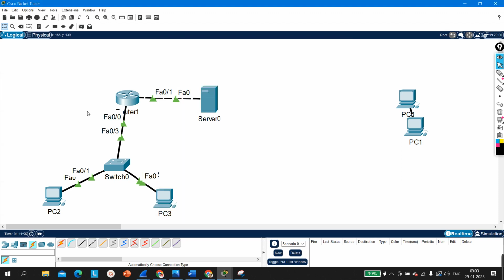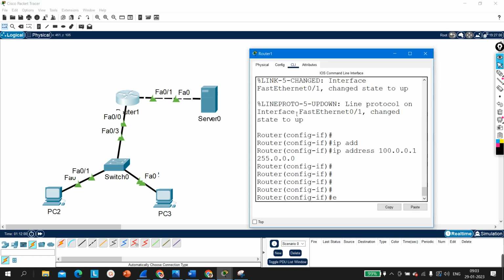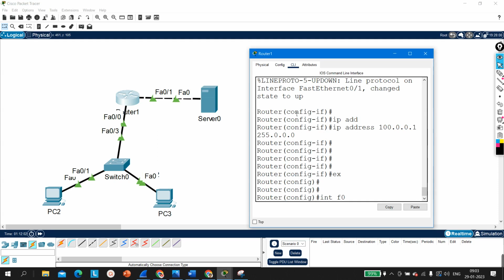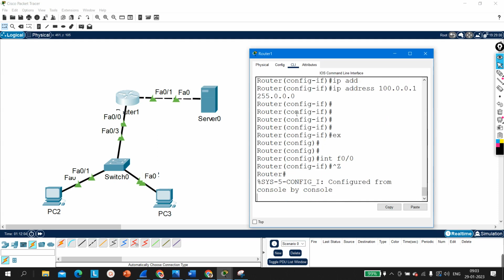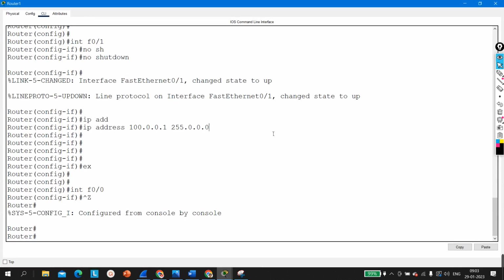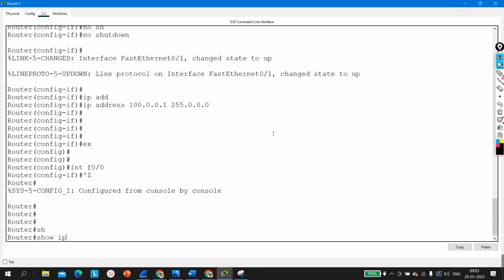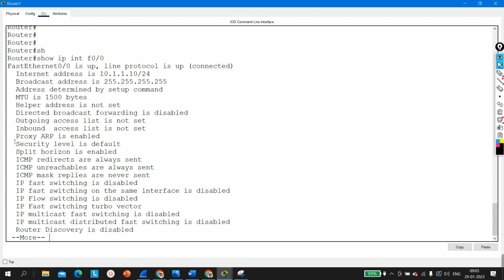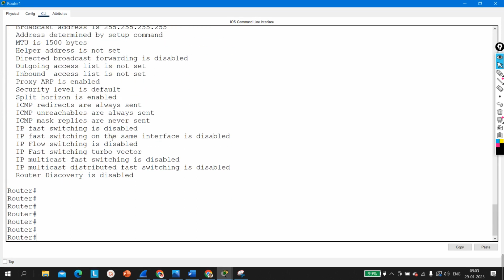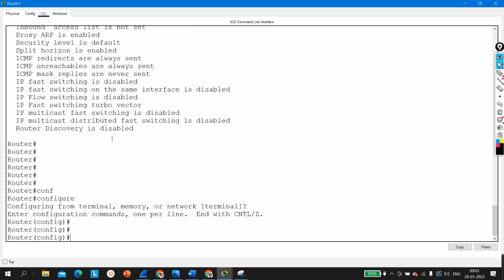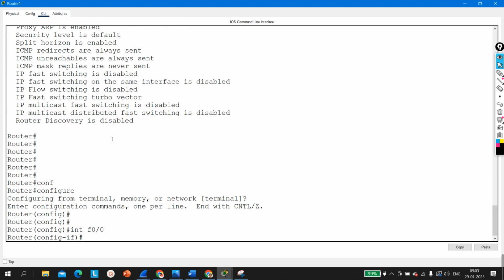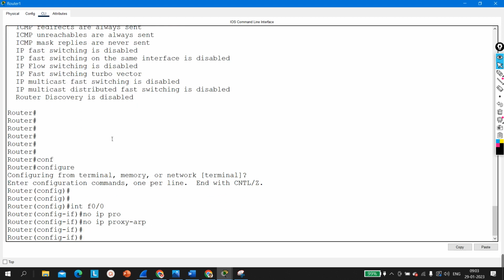Now I am going to disable proxy ARP on the f0/0 interface. First of all, let me show you that proxy ARP is enabled here. How can you check? With show ip interface fastethernet 0/0. By running this command, you can see proxy ARP is enabled. So now I am going to disable proxy ARP. Config t, interface f0/0, and say no ip proxy-arp.